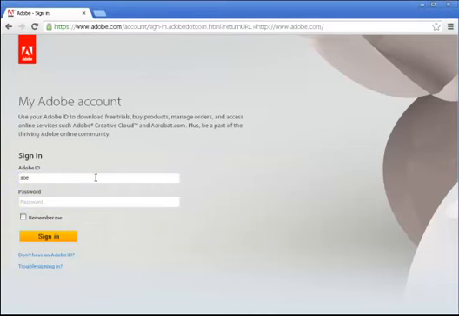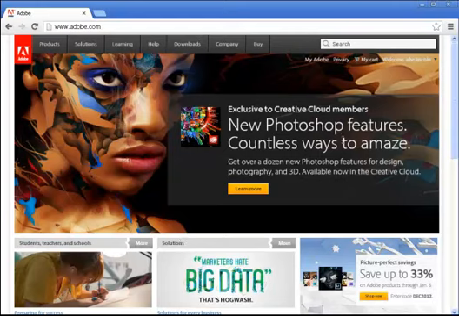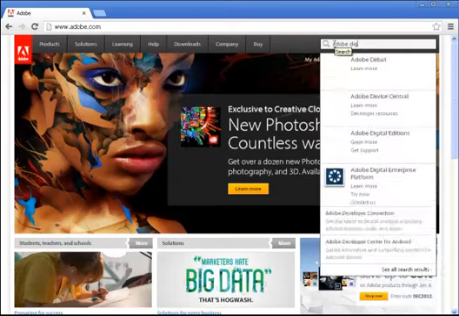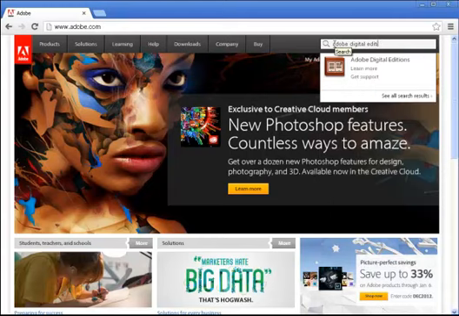Now that you've created your Adobe ID, it only takes a couple of minutes to install and authorize Adobe Digital Editions. First, log in and proceed to find and install Adobe Digital Editions.